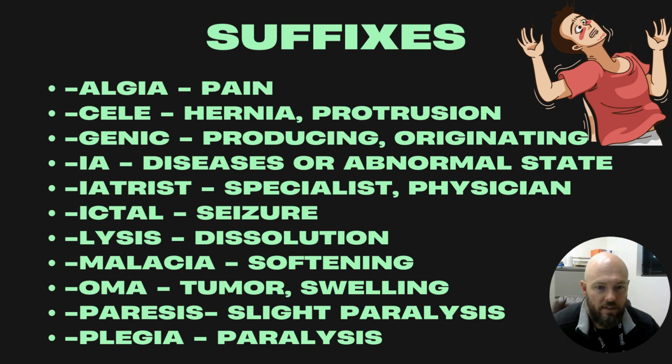And suffixes, so connected to the end of a word, right? Algia, pain. Cele, hernia or protrusion. Genic is producing or originating from. Ia, disease or abnormal state. Iatrist is a specialist or physician.